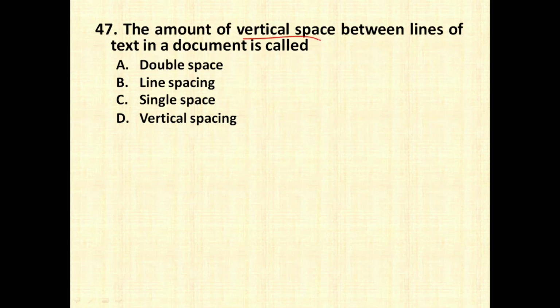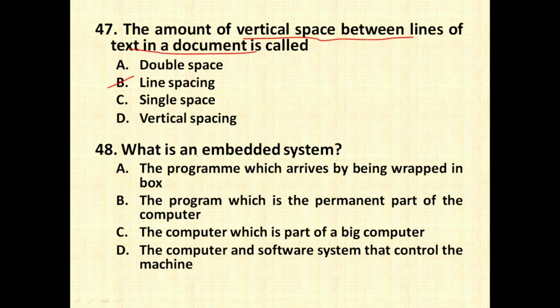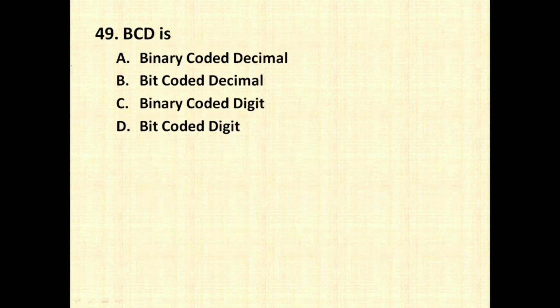The amount of vertical space between lines of text in a document is called as. So this is called as line spacing. What is an embedded system? The program which arrives by being wrapped in the box, the program which is permanent part of the computer which is part of a big computer, the computer and software system that controls the machine. So option number D is the right option for this question.